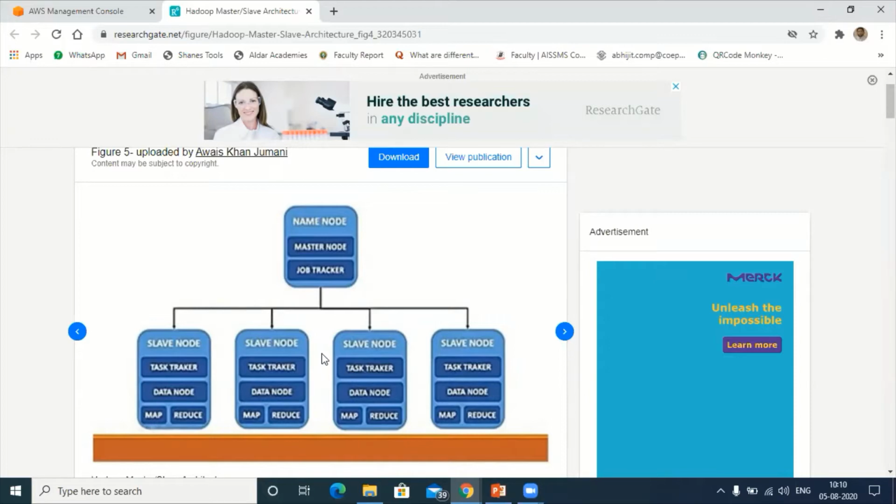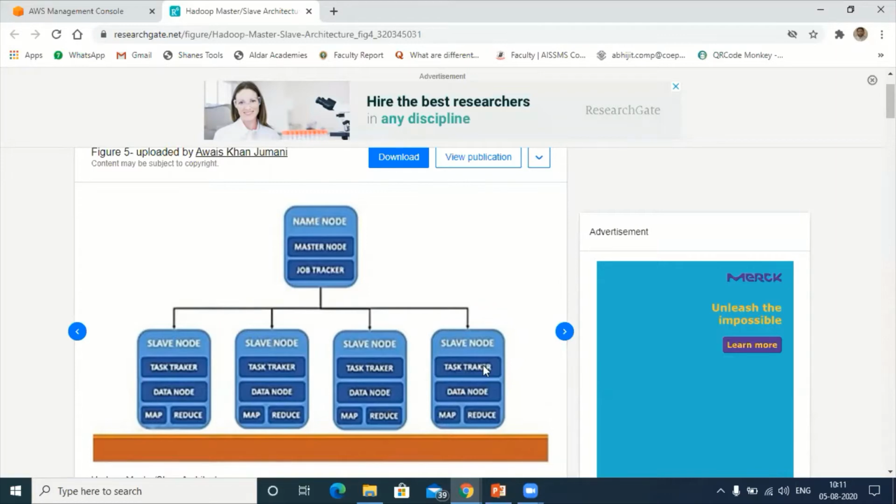Now next, what happens? The job tracker is receiving 200 GB of data from the master node. So now the job tracker has the complete status of all these four slave nodes. Instead of feeding the complete 200 GB of data to one slave node, he will distribute it. Let us say 50 GB to this slave node, 50 GB to this, 50 GB to this, 50 GB to this, equally distributed.